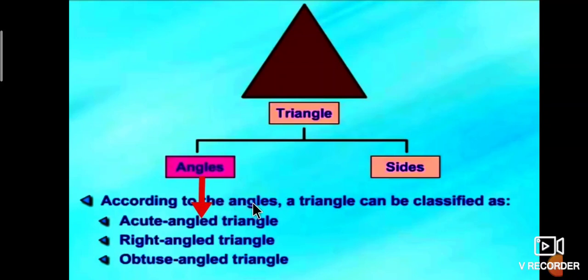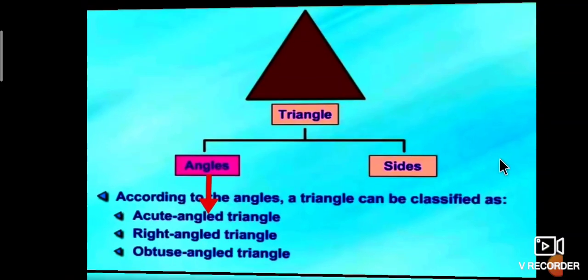According to the angles, a triangle can be classified in three types: acute angle triangle, right angle triangle and obtuse angle triangle.